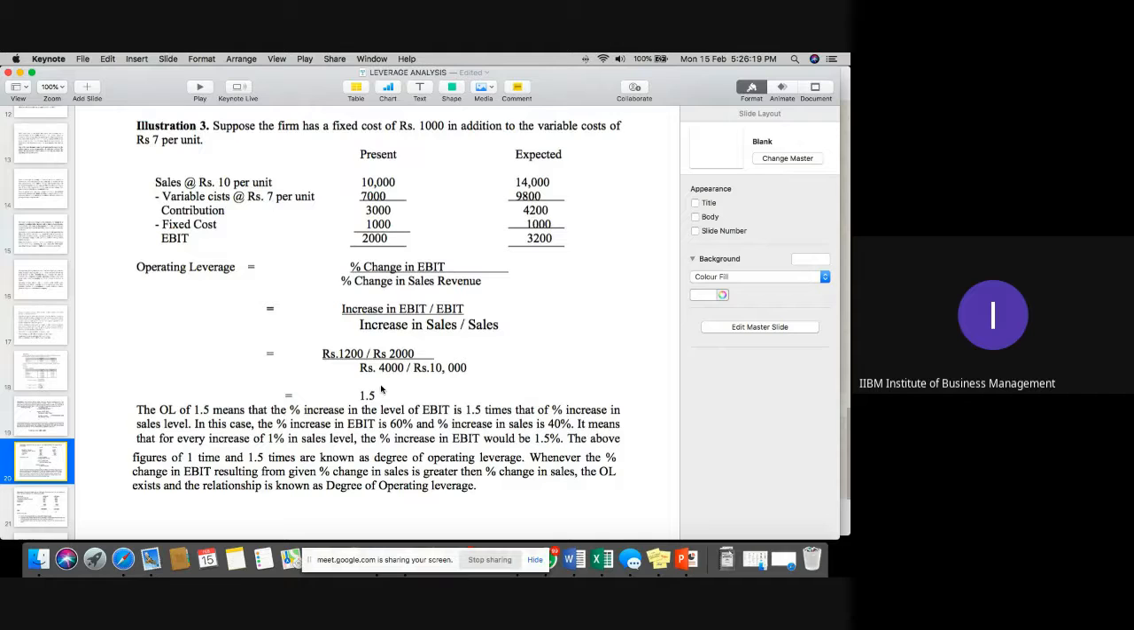Isn't it simple? Because the original one is 1,000 units and the new one is basically 1,400 units, and both have fixed cost of 1,000, variable cost 7 rupees per unit. So like you can see that sales is 10,000 and it is 14,000. Same variable cost 7 rupees per unit. FC is also given to you. So you can calculate EBIT for both and simply apply this formula: change in EBIT upon change in sales.